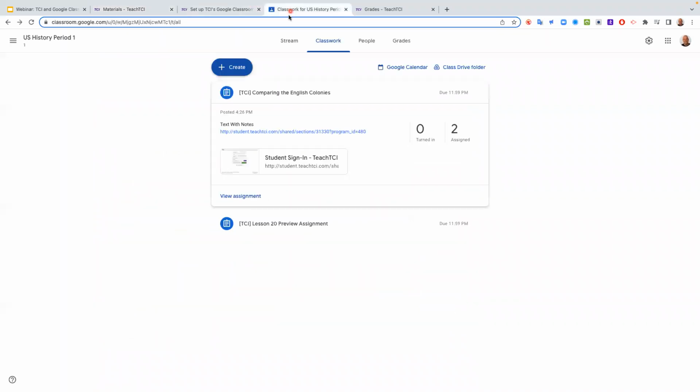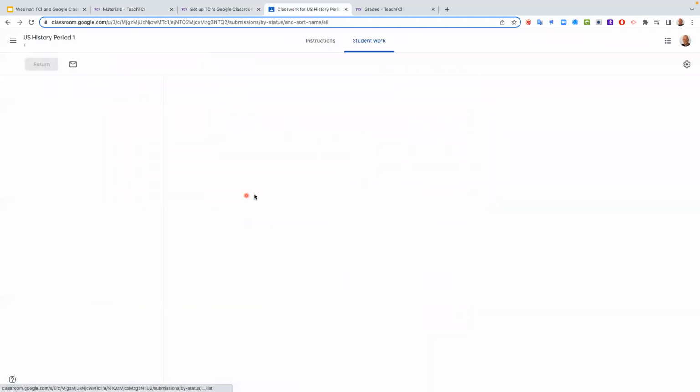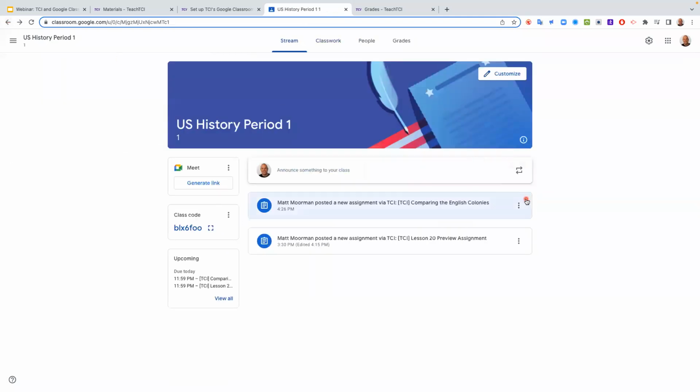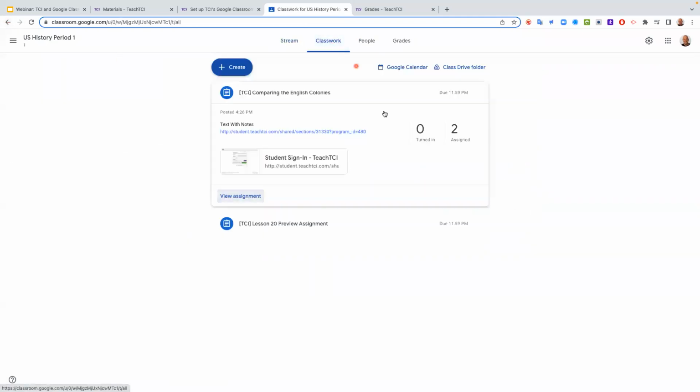Let's go over and look at Google Classroom right here. The class drive, that I just basically put that assignment in there. However, you may want to, I'm going to go back here. I just clicked view assignment. You may want to make it so that they don't have to go searching for it.